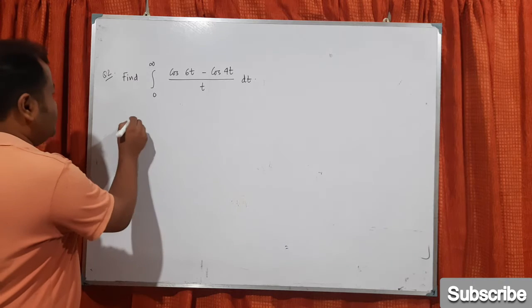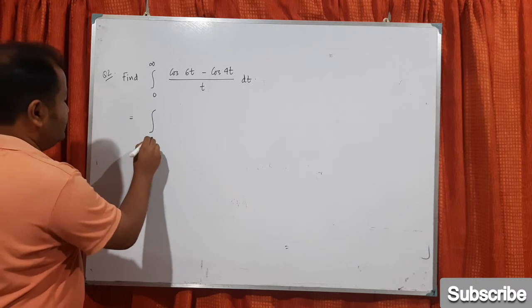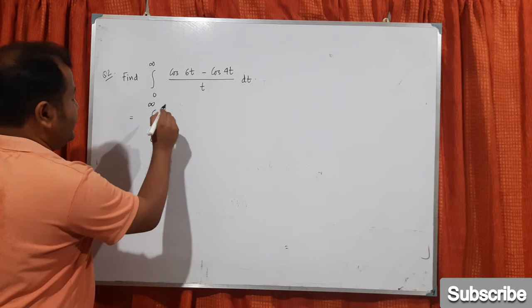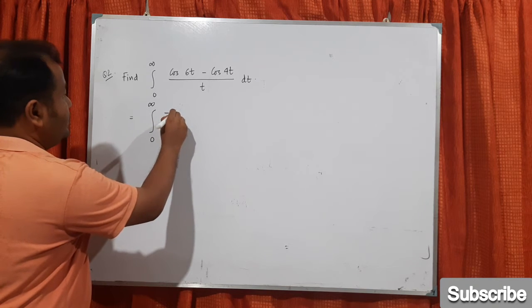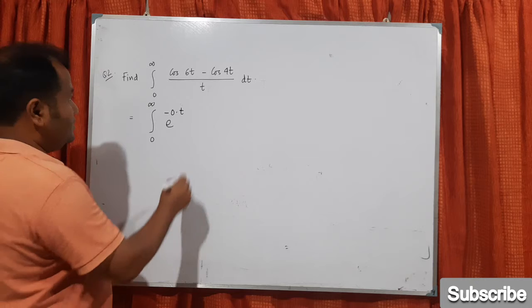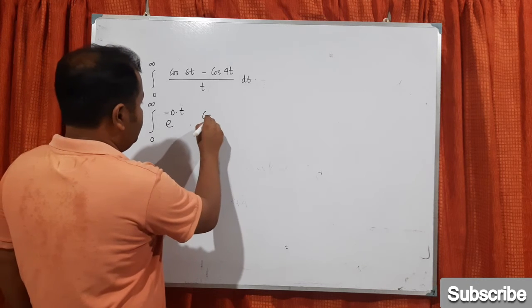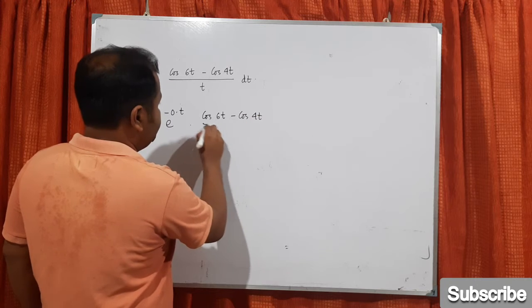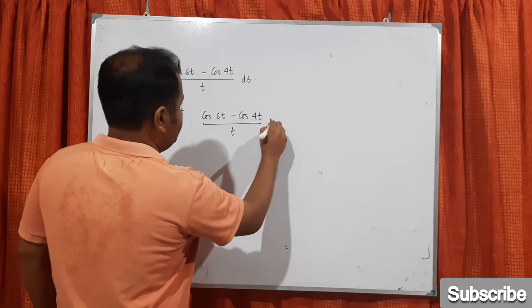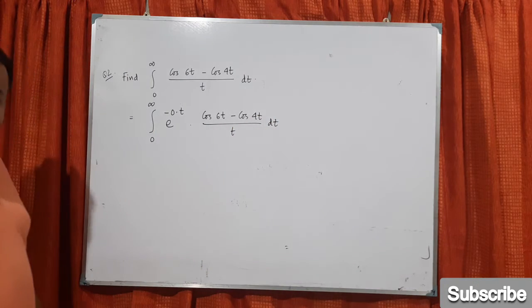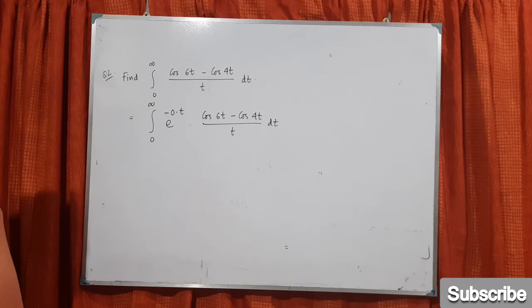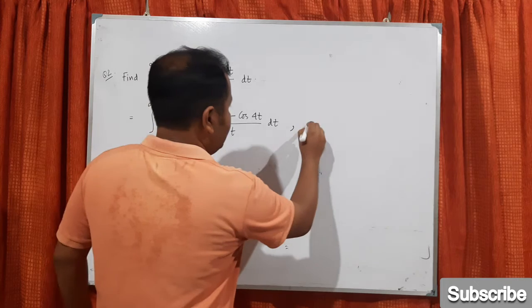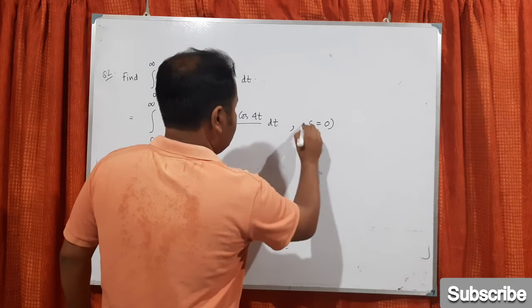Can I write this one as integral from 0 to infinity of e to the power minus 0 into t, or I can write minus st where s equals 0?